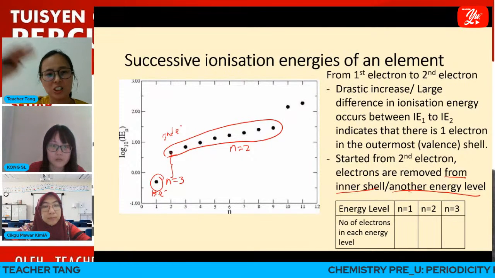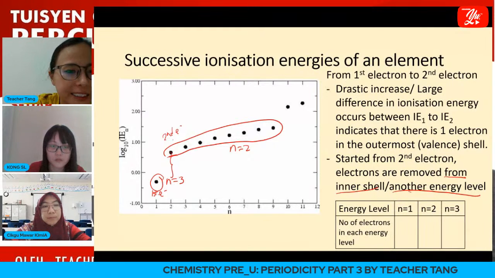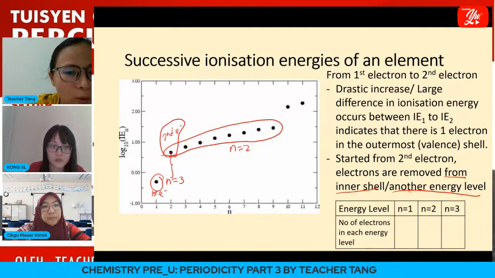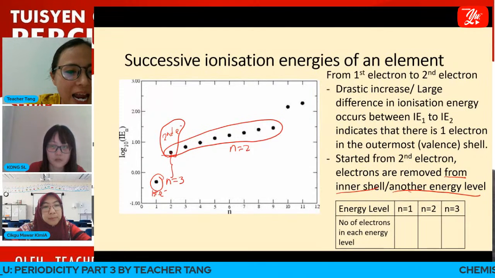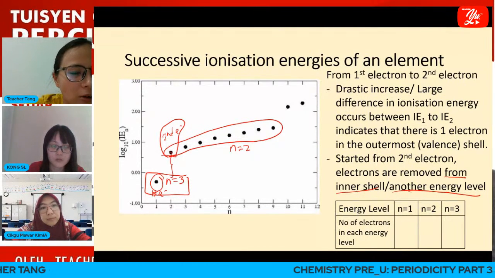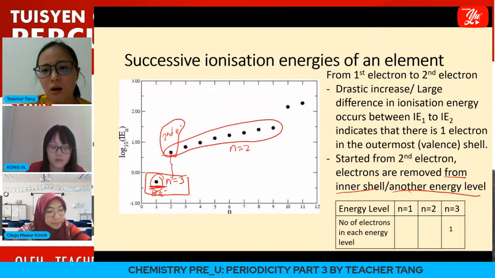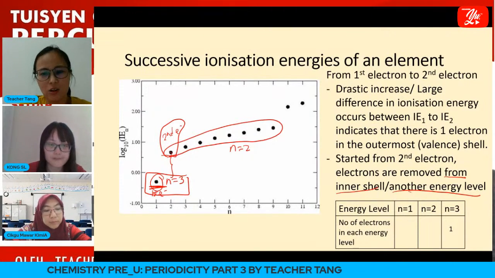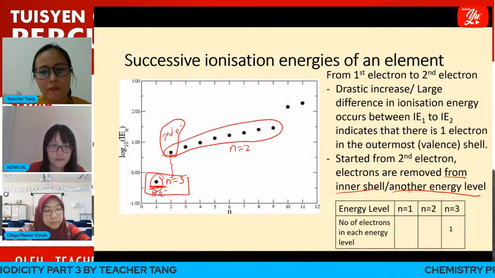Therefore, the second electron started to be removed from another energy level, which means that at n equals to 3, our outermost shell only consists of 1 electron. Only 1 valence electron in the valence shell.